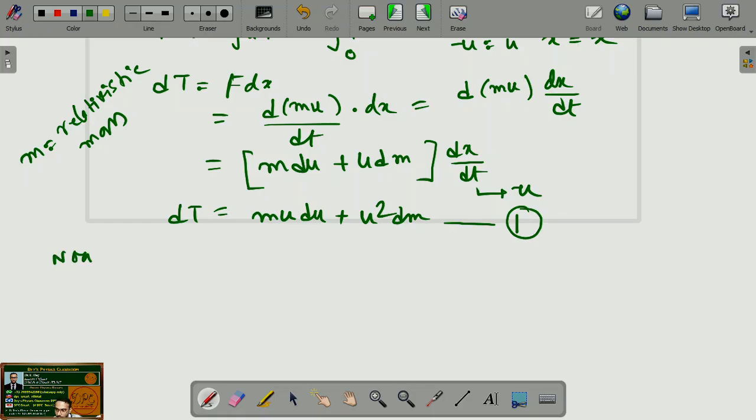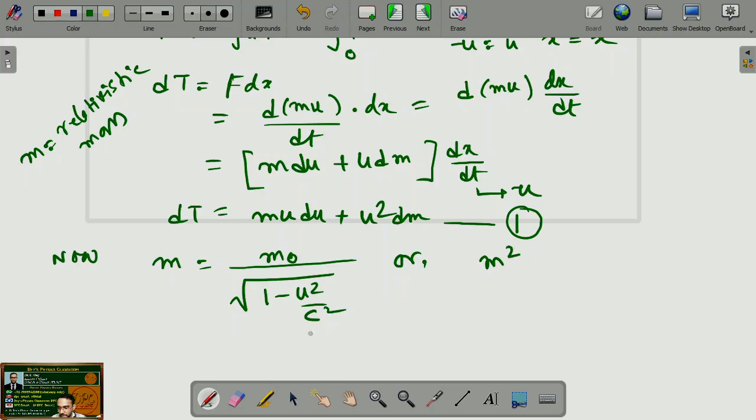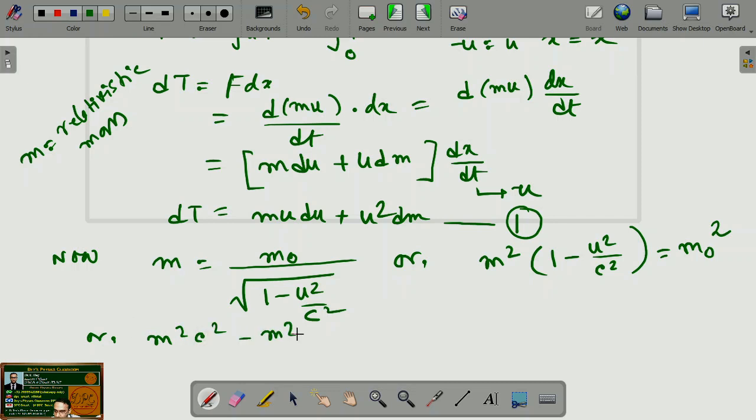Now, the relativistic mass m is m naught divided by root under 1 minus u square by c square, as we have discussed earlier. If we square both sides and multiply by the denominator, we get m square into 1 minus u square by c square equals m naught square. Or in the next line we can write m square c square minus m square u square equals m naught square.